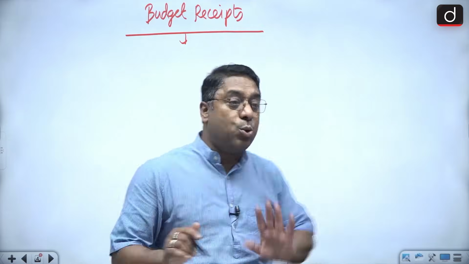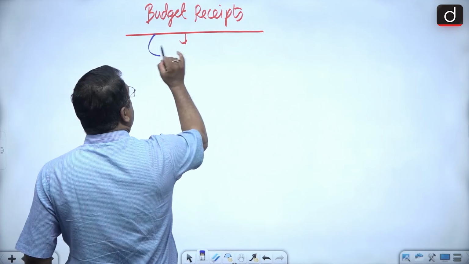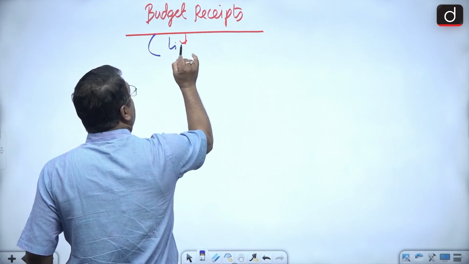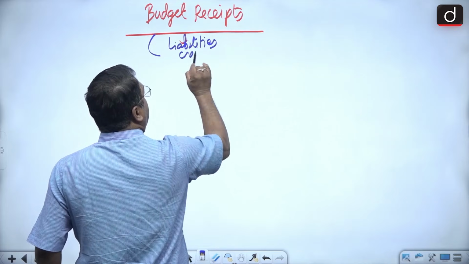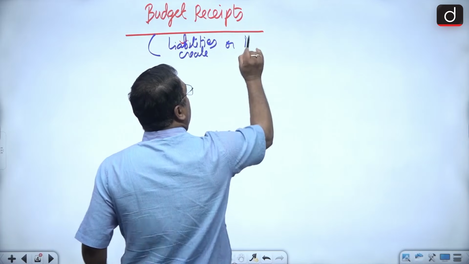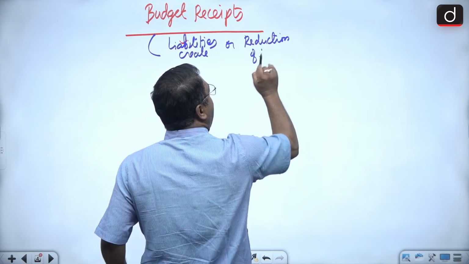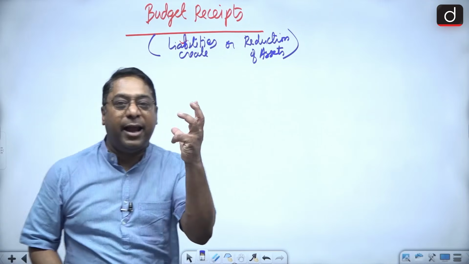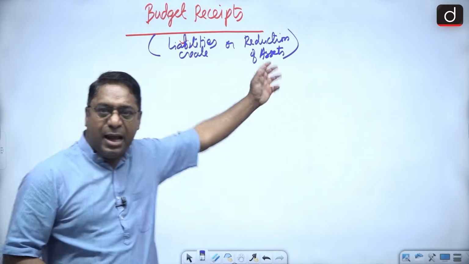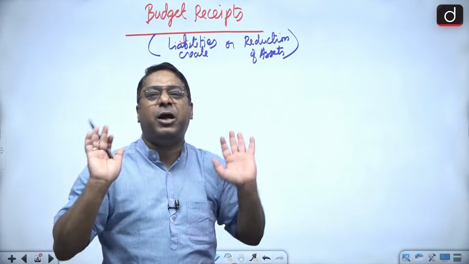Now in budget receipts, what happens? Liabilities are created or assets are reduced. Because this is the basic thing. If you remember this, liabilities create, assets reduce, everything will be clear to you.